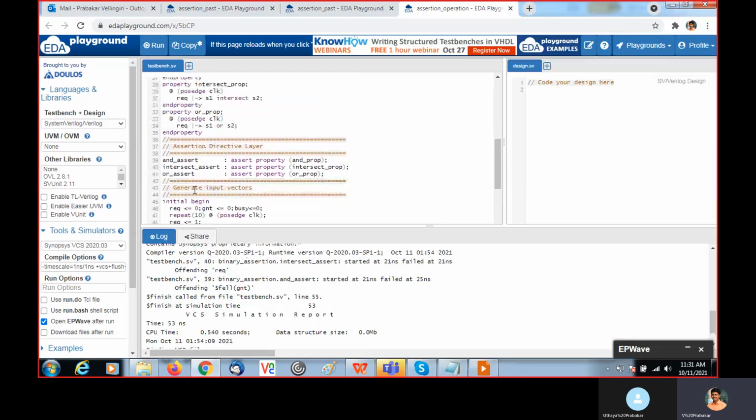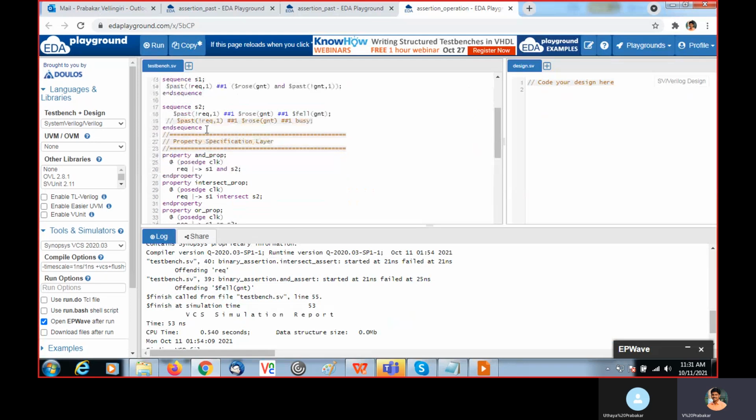Then another property is the or assert. The or property we wrote here: S1 or S2. So this behaves like OR. If one of the sequences passes, this property will pass. So that's the behavior of OR.